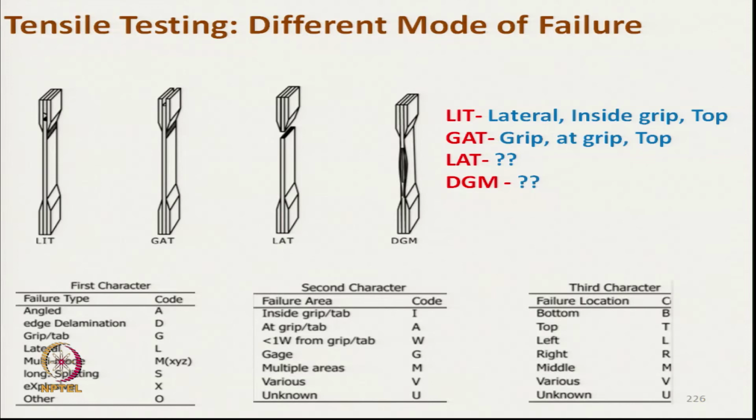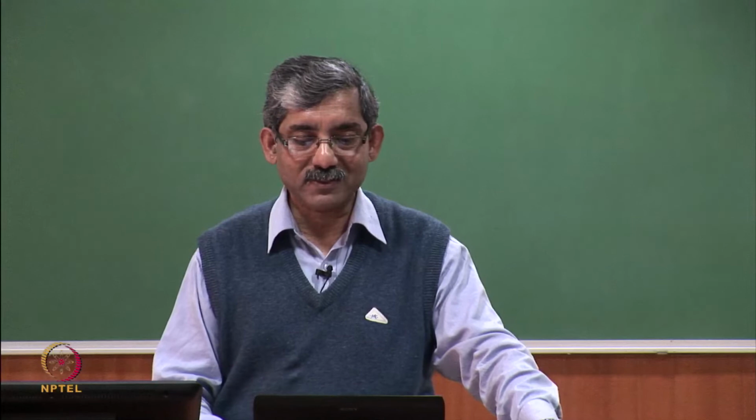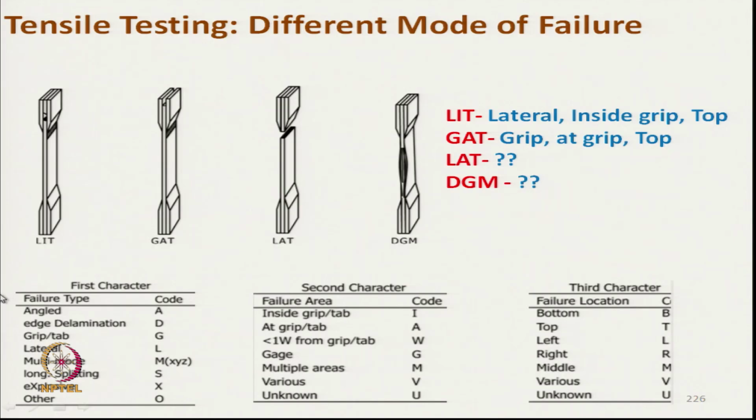The mode is expressed in terms of three letters. The first letter shows the type of failure, the second letter shows the area where failure took place, and the third letter shows the location of failure.